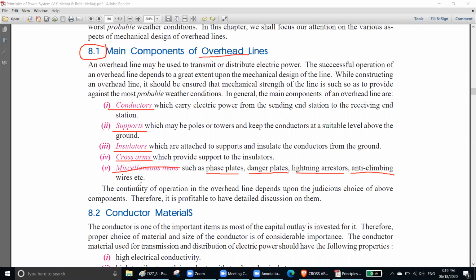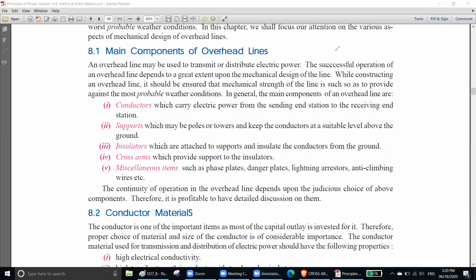Okay. Yes, sir. The continuity of operation of the overhead system depends upon the judicious decision of our components. That means you have to choose these components properly, so that your economic position and your electrical advantage are maximized. So that you do not spend a lot of money and face some financial problem, or you should not spend less money so that you have less efficiency. No, you have to keep a balance.